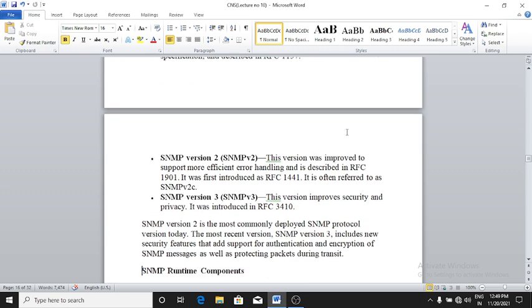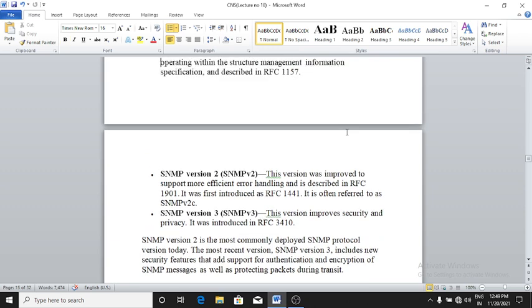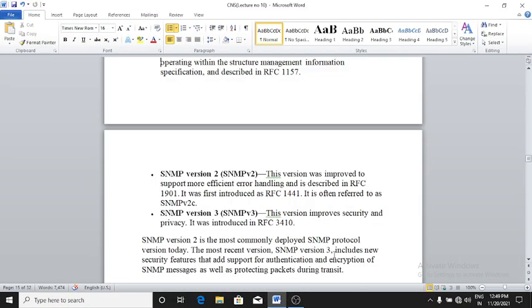Third is SNMP version 3. This version improves security and privacy. It was introduced in RFC 3410. SNMP version 2 is the most commonly deployed SNMP protocol version today. The most recent version, SNMP version 3, includes new security features that add support for authentication and encryption of SNMP messages as well as protecting packets during transit.